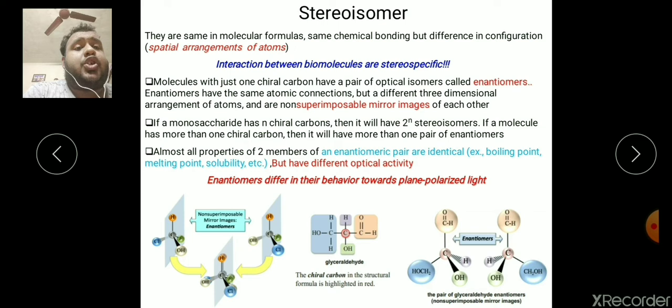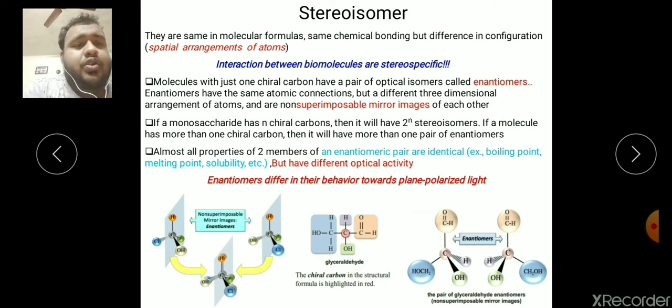These are called enantiomers. Enantiomers arise due to the position of their chiral center. We have discussed what chirality and a chiral center are. Due to a single chiral carbon, two stereoisomeric forms are generated. As the number of chiral carbons increases, the number of stereoisomers also increases, with 2 to the power n as the formula.